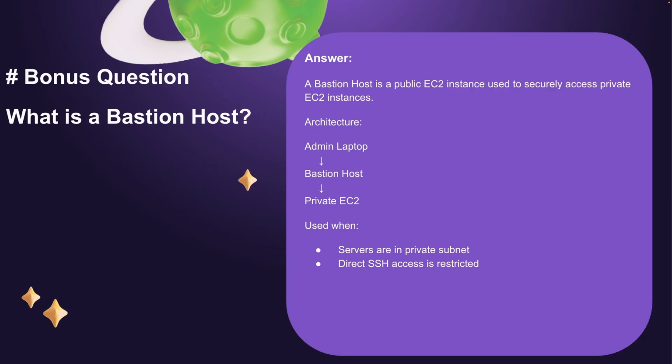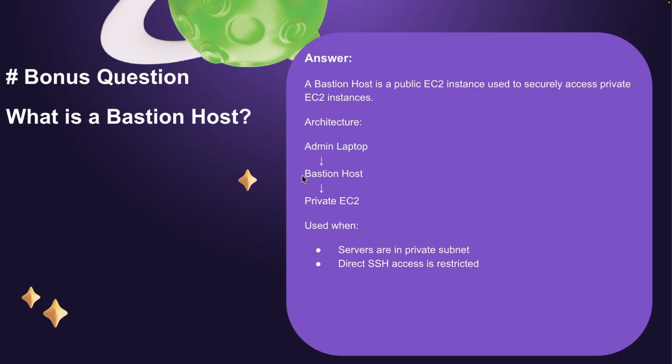Okay, like how it will work. Let's say we have two subnets. One is private, one is public. So in public subnet we will create one EC2 with public IP, so that from outside we can easily log in, and using that server we can log in to all private instances. In those we don't have a public IP. So like this we can secure our complete environment. You can see the architecture. Let's say we have admin laptop.